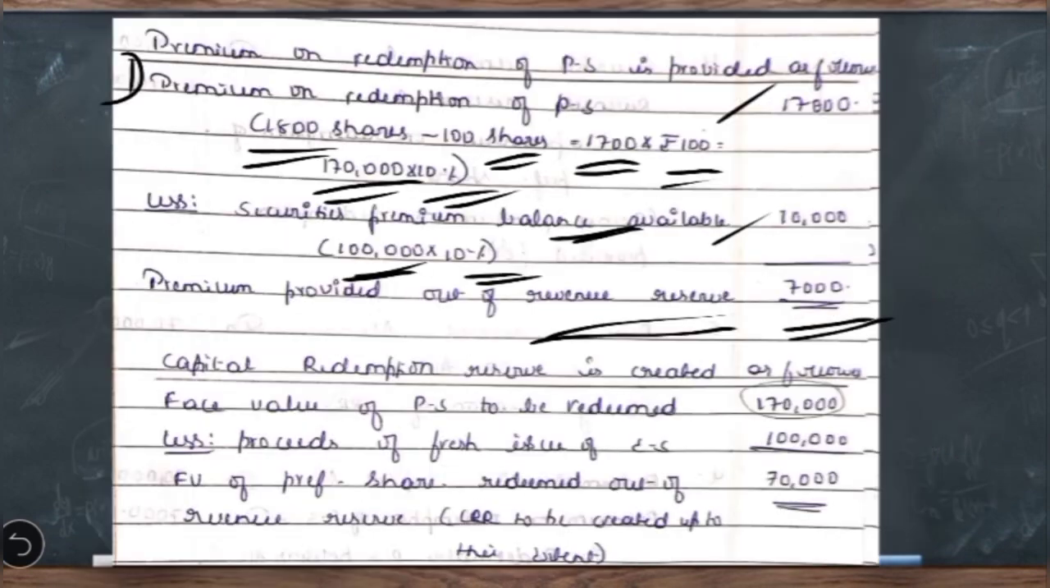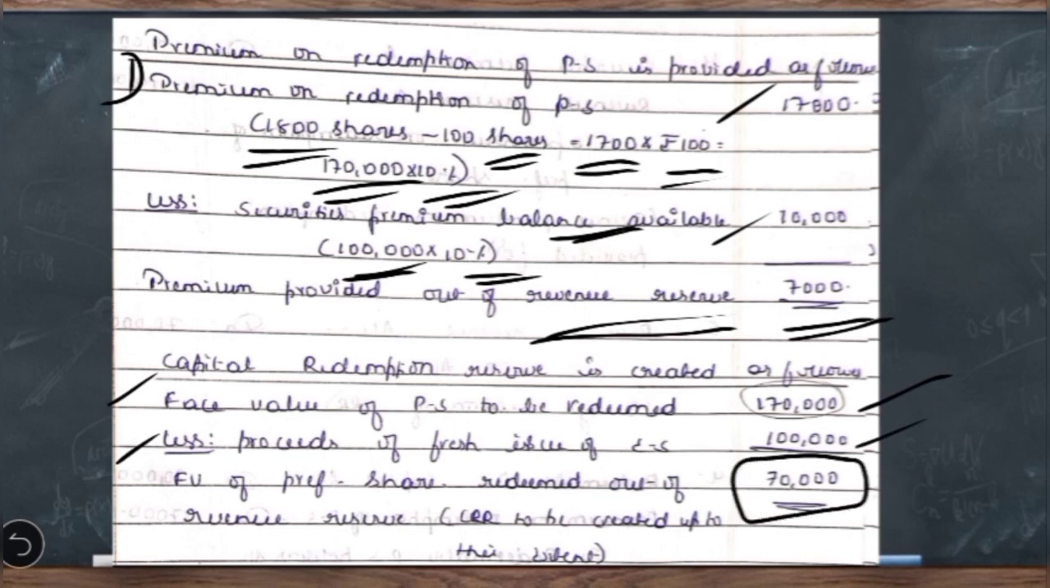So how should the calculation go? First we will write the face value of preference shares to be redeemed, that is 1,70,000. How to get this 1,70,000? 1,700 preference shares of rupees 100 each. Then less proceeds of fresh issue. In this case 10,000 equity shares of rupees 10 each. So 1 lakh is the proceeds of fresh issue. So the remaining balance is 70,000.